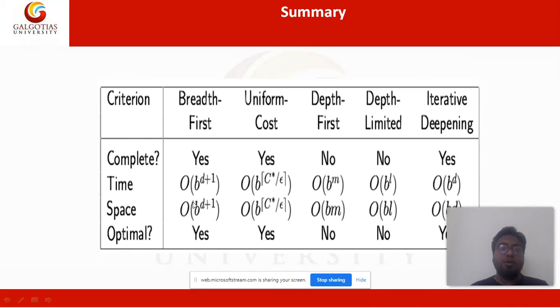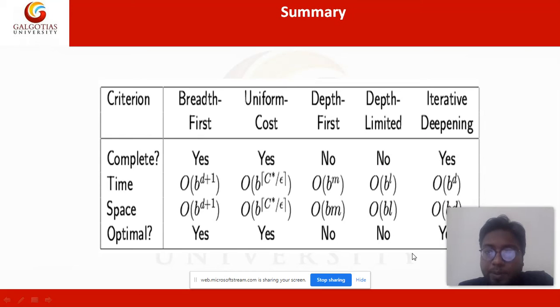So breadth first search is optimal. Yes, it is optimal. Uniform cost search is optimal. Yes, optimal. Depth first search, since it's not complete, is not optimal. So now you understand, if an algorithm is complete, then only it has a chance of being optimal. If the algorithm is not complete in itself, then it is not optimal. If the algorithm is not providing you the solutions, how can it be the optimal solution? This is logical. So depth limited is not optimal since it is not complete.